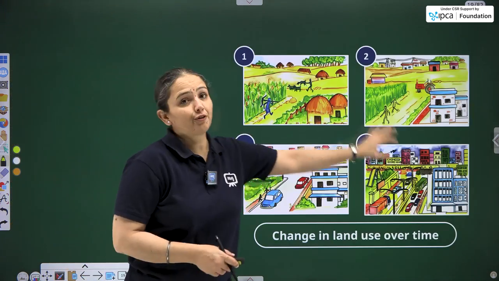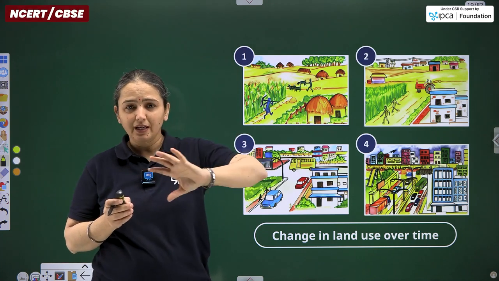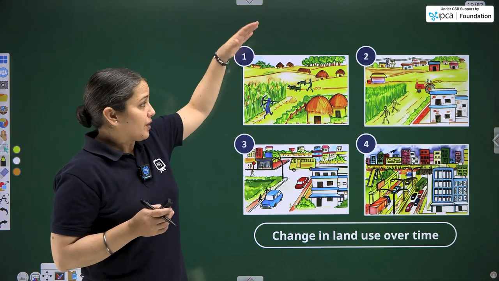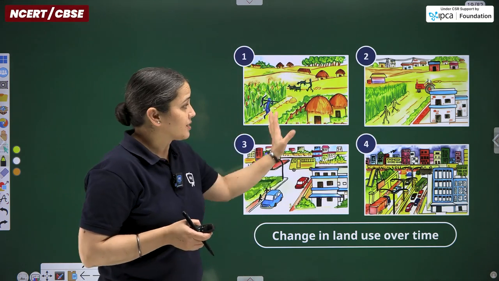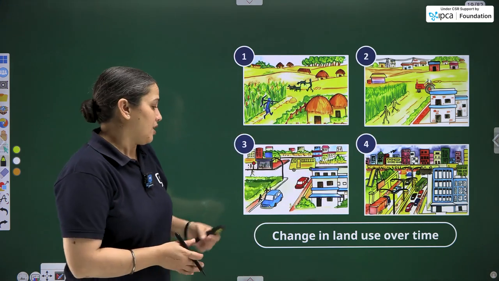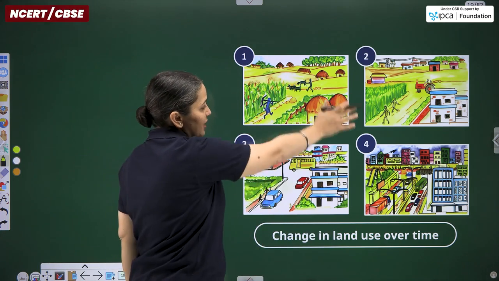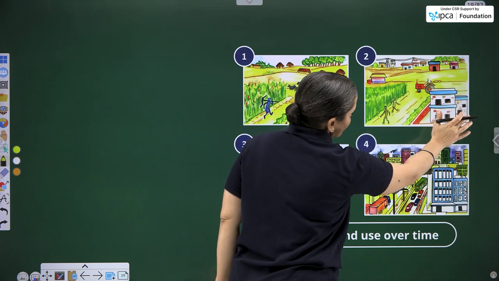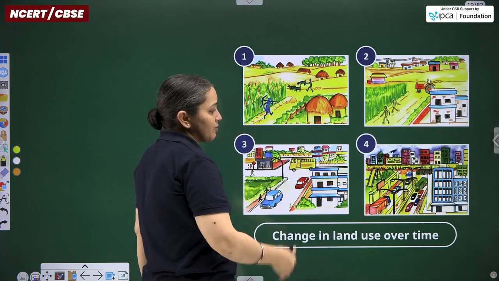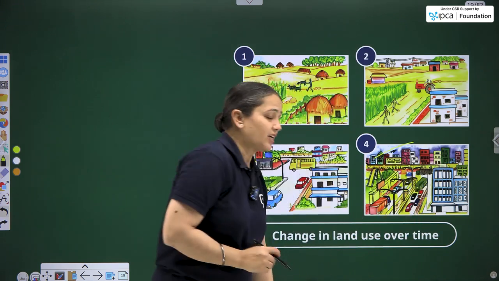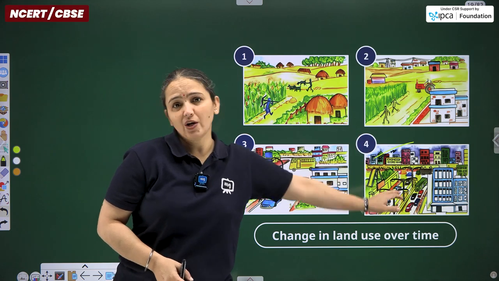Then these are the 4 images just to show you the difference. Remember, मैंने अभी थोड़ी देर पहले कहा था that you can ask your parents that how your locality was few years back and how it is right now. You can see the clear difference in these 4 images, and the topic is itself change in land use over time. At first agricultural land, then a part of the land was sold out for the construction part of the houses, then more and more expansion of the city, and then finally the agricultural land is replaced by the commercial areas and the housing projects.